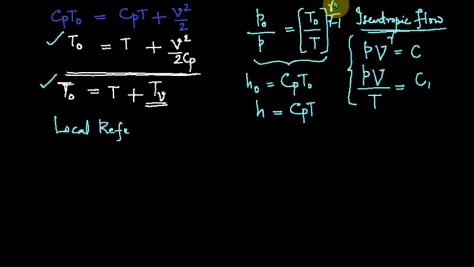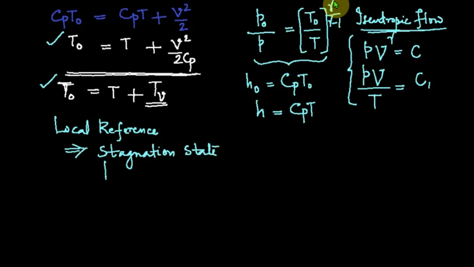Corresponding to every flow condition or thermodynamic state of an ideal gas, there is a local reference called the stagnation state. So we correlate it, and the corresponding properties.